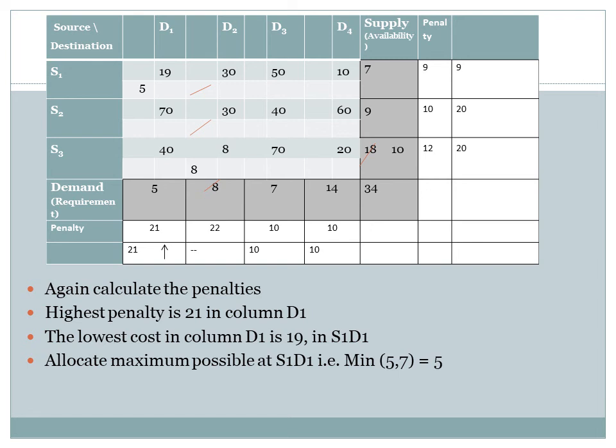After allocating 5 units, no more allocations will be left for column D1 and the supply will get reduced to 7 minus 5, that is 2 units. So we have covered destination 1 and destination 2. Now there won't be any allocations in these two columns.